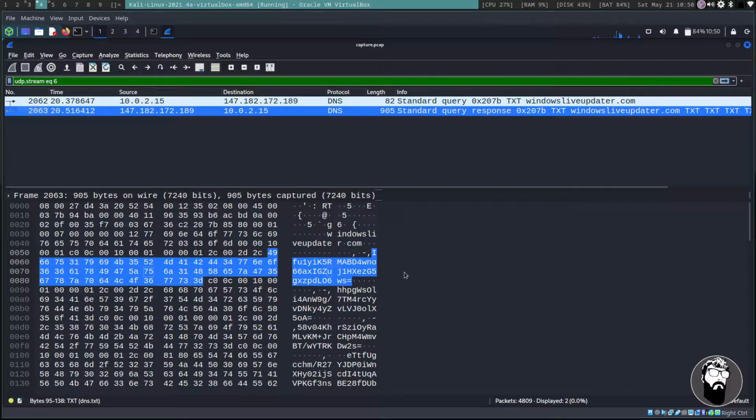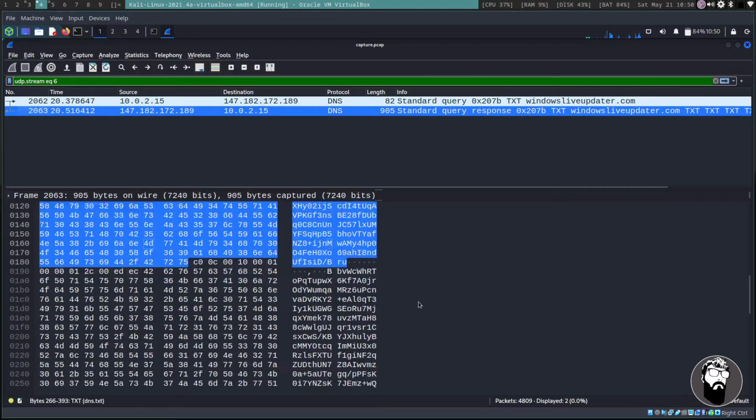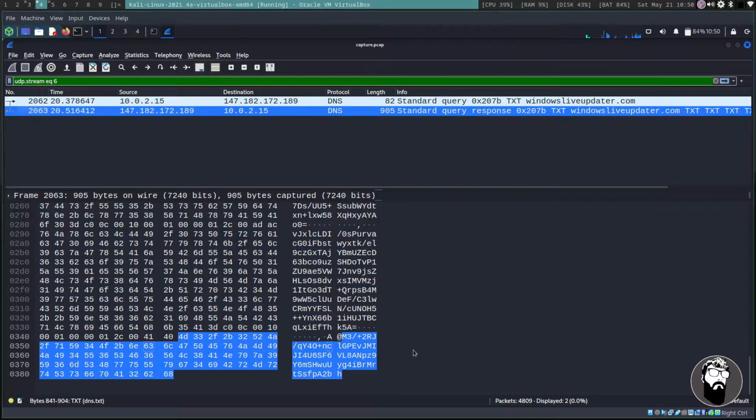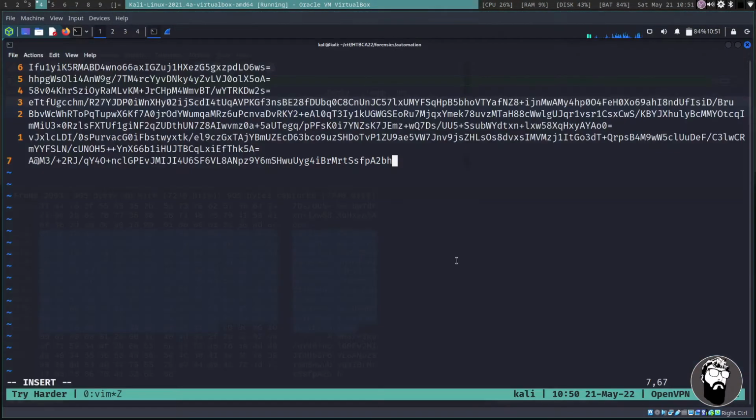But this one is one base64 encoded string. This one is another one. This is another one. But we get down to the very last one. It only selects the M3 to the end. So this AAT is actually not part of the string. And understanding a little bit about base64, the AT character is not something that you would see in base64. So we actually don't need that part.